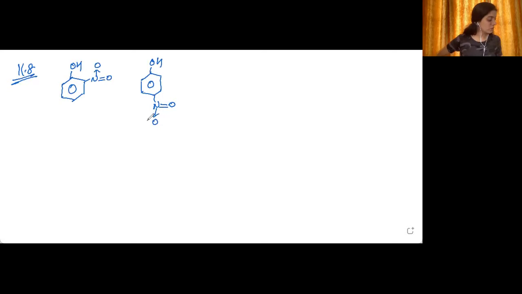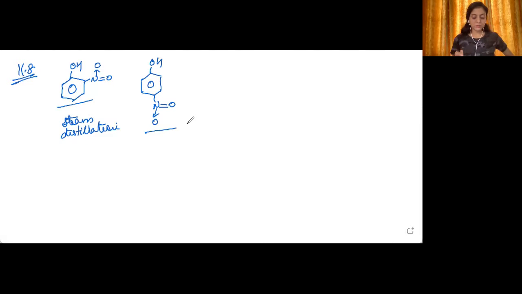All right. Now we need to separate the mixture of these two by steam distillation. Name the isomer which will be steam volatile, give reason. We need to explain out of these two which one will be steam volatile and why.